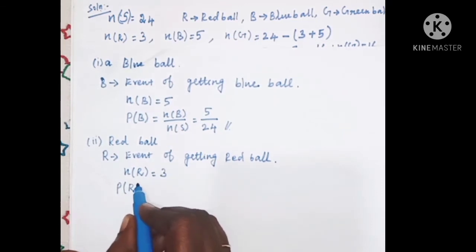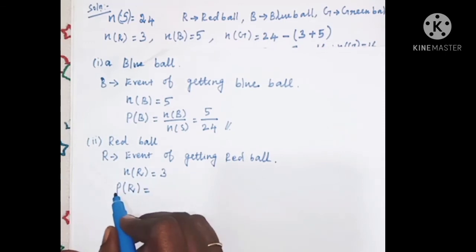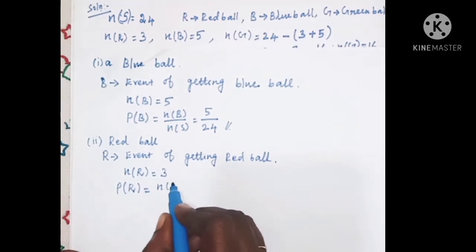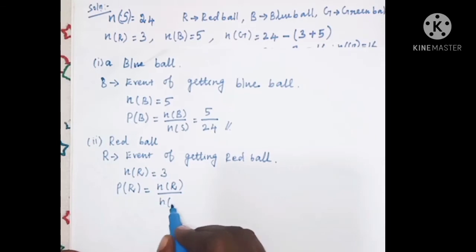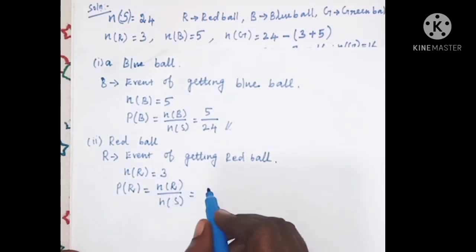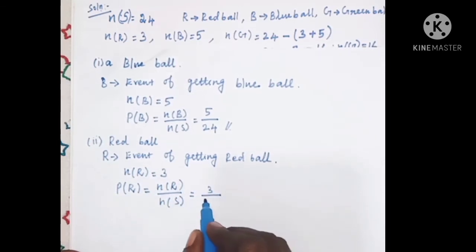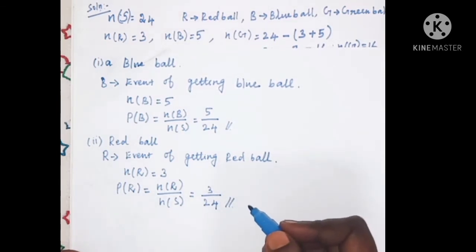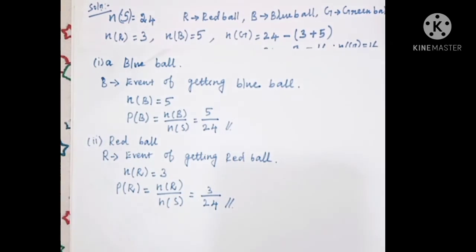We have to identify the probability of getting a red ball. That means P of R is equal to n of R divided by n of S. So n of R is 3 and n of S is 24. So 3 by 24 is the probability of getting a red ball.